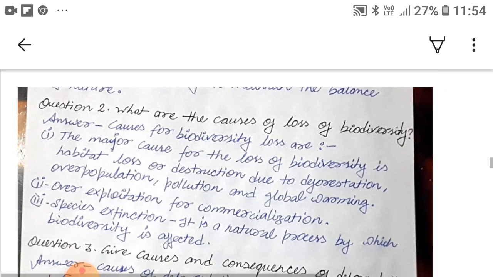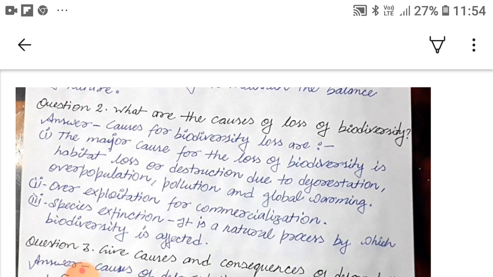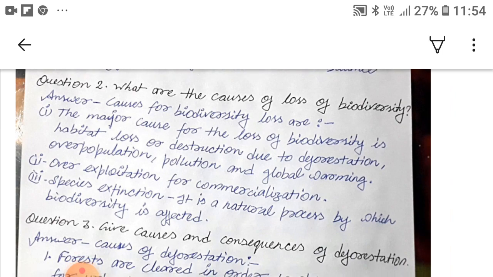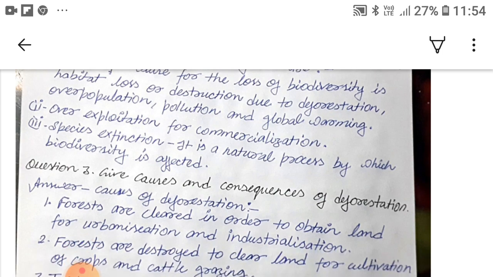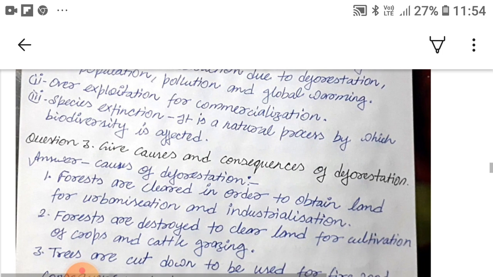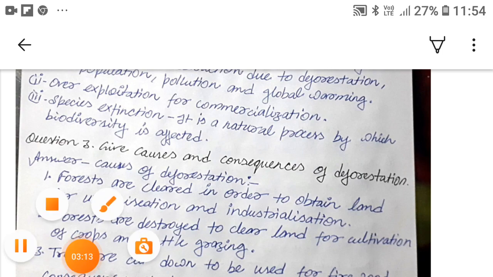Question 2. What are the causes of loss of biodiversity? So its answer. Causes of biodiversity loss are: first, the major cause for the loss of biodiversity is habitat loss or destruction due to deforestation, overpopulation, pollution and global warming; second, overexploitation for commercialization. Third, species extinction, which is a natural process by which biodiversity is affected.